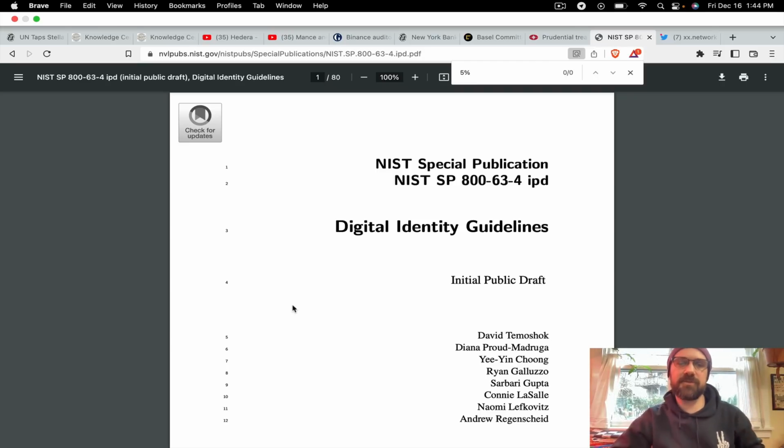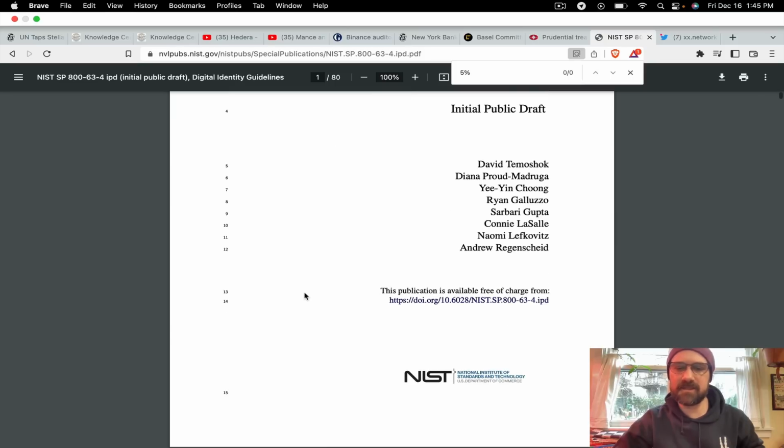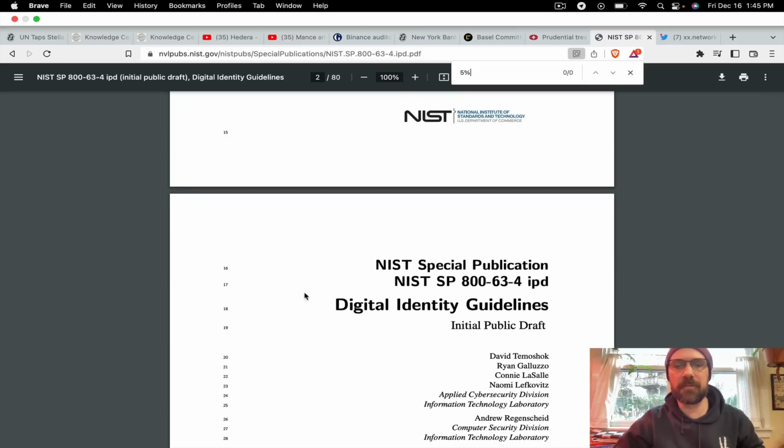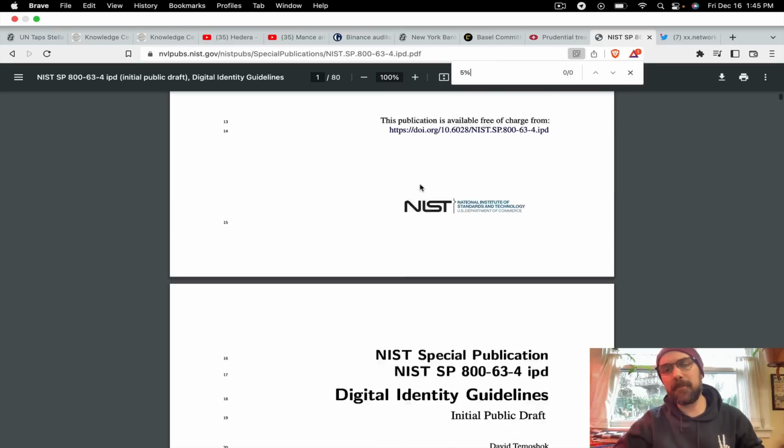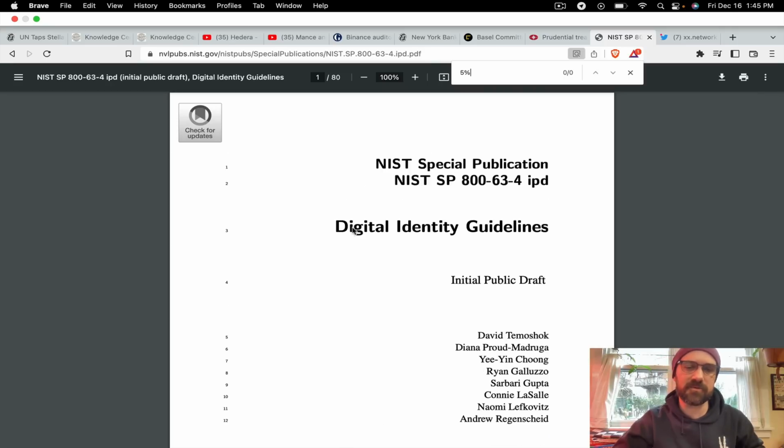Also, National Institute of Science and Technology out of the United States putting out digital identity guidelines. Expect to see more and more and more about this. I know Senator Warren, essentially, there was a lot of slack given by the crypto community about AML aspects. I think AML and KYC for the most part are going to be pretty standard, especially from a business standpoint in this space, especially from an exchange standpoint. Anybody that's operating a money transfer license or needs a money transmitter license, you'll be dealing with this type of stuff. But pay attention to the digital identity conversations that are going to really start to ramp up here in the next year or so.